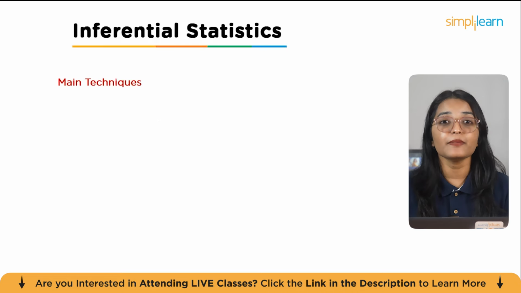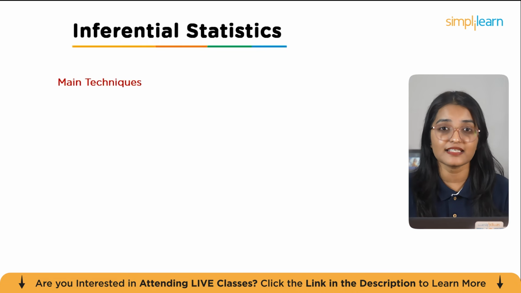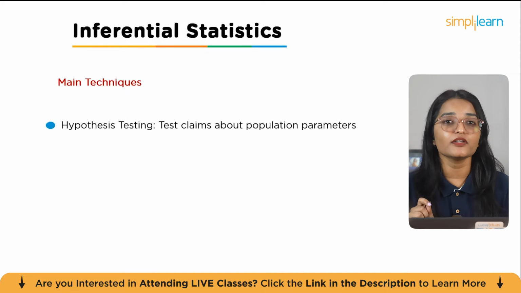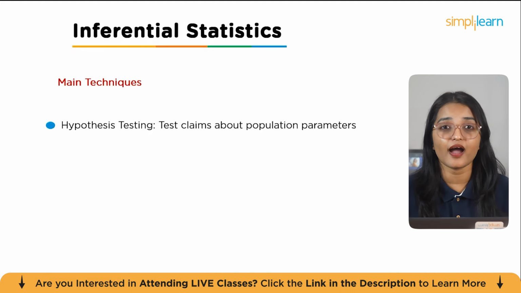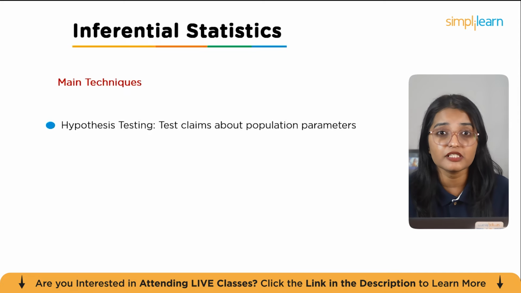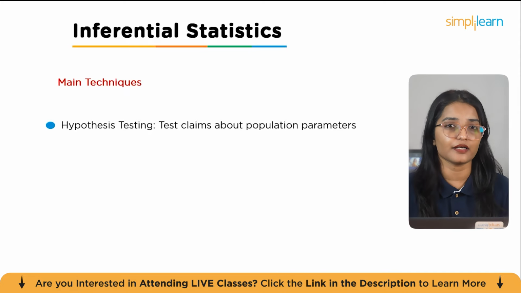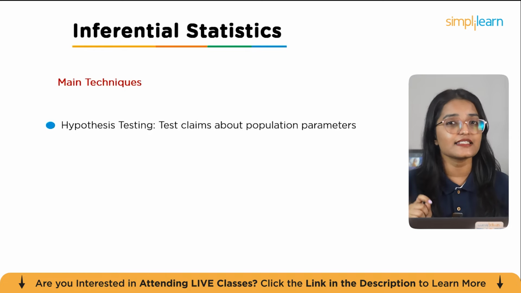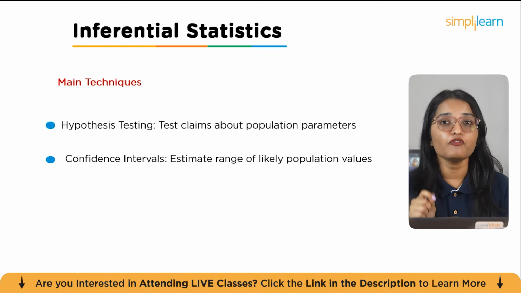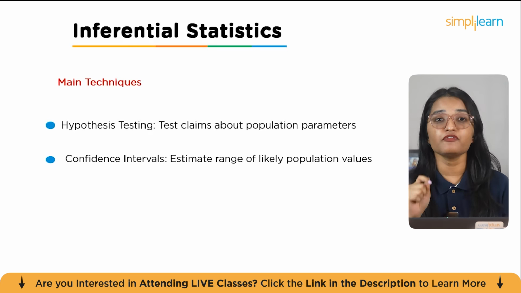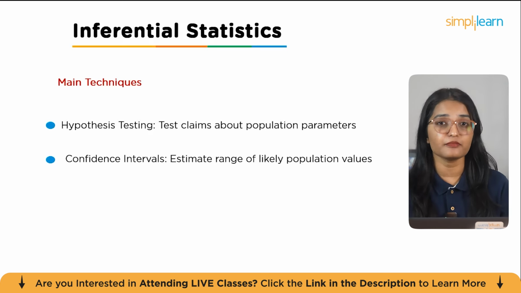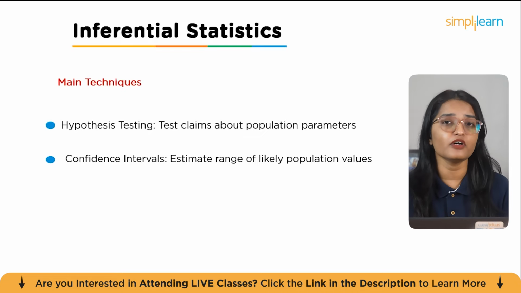Let's review some of the main techniques used in inferential statistics. First, we've got hypothesis testing. This method allows us to test claims or ideas about population parameters based on sample data, helping us determine if observed results are statistically significant. Next are confidence intervals. These provide a range of likely values for a population parameter, giving us a sense of possible variation and reliability of our estimate.